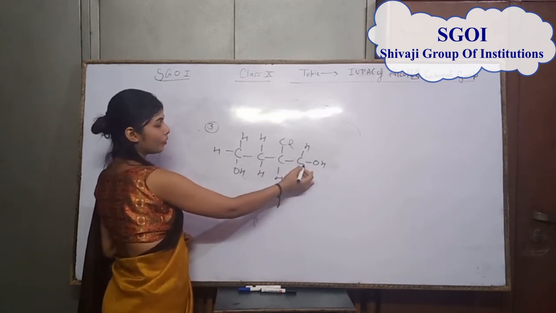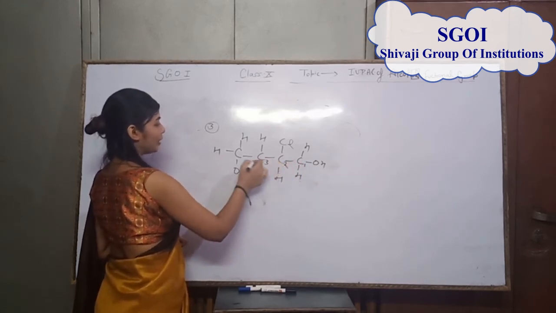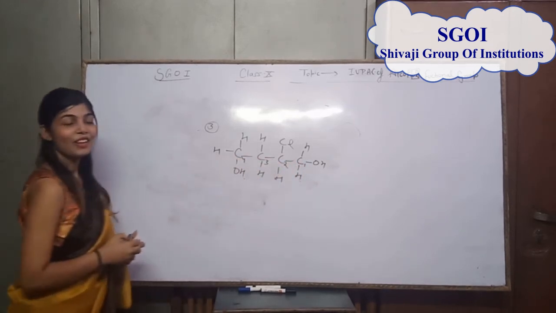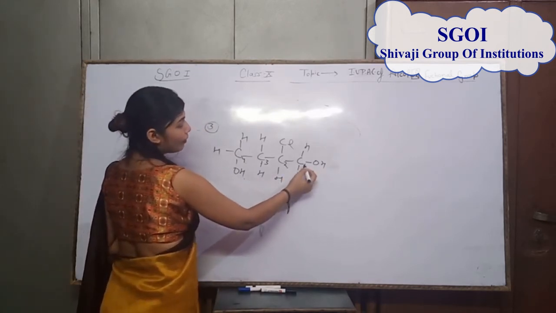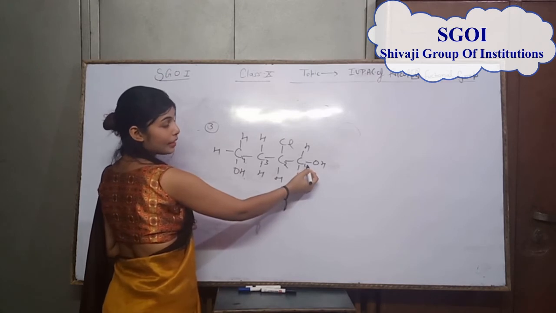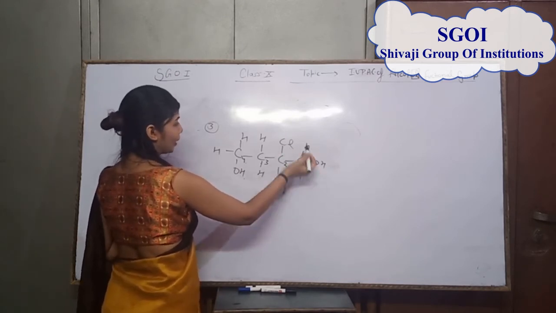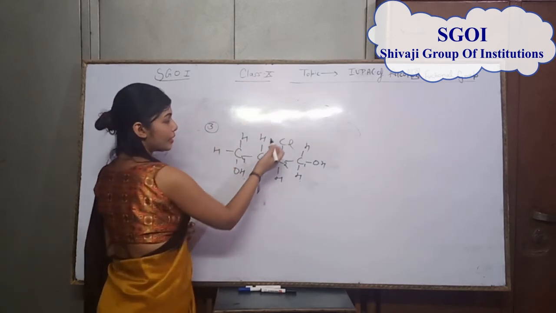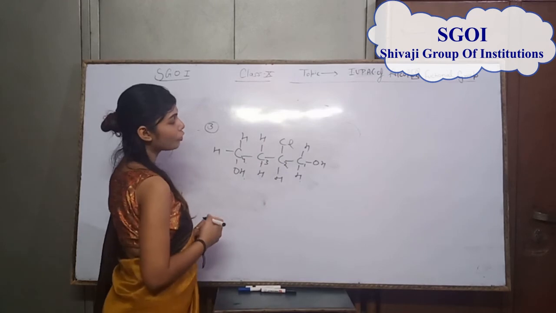We start the counting from this side, 1, 2, 3 and 4. Why? Because it has 2 functional groups, OH and Cl. Cl is a chloro functional group, which is in the halogen functional group.